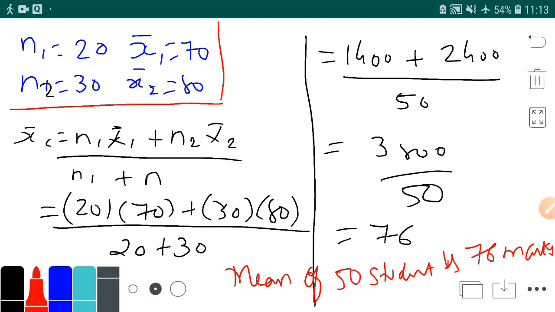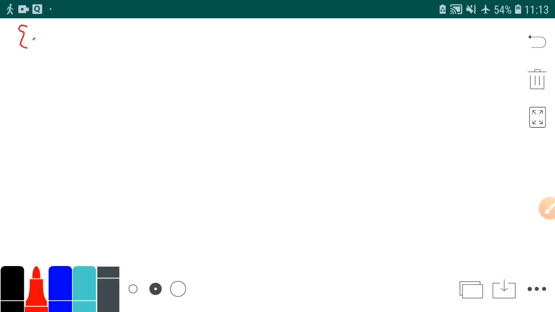Okay, let's do another sum from exercise 3.2, sum number 1, page number 81. You have to read the question from the textbook. The mean daily wage paid to 75 skilled workers of a factory was rupees 280, whereas the mean daily wage paid to 125 unskilled workers was 150. Find the mean wage of all workers. So let us classify the information given in the question.